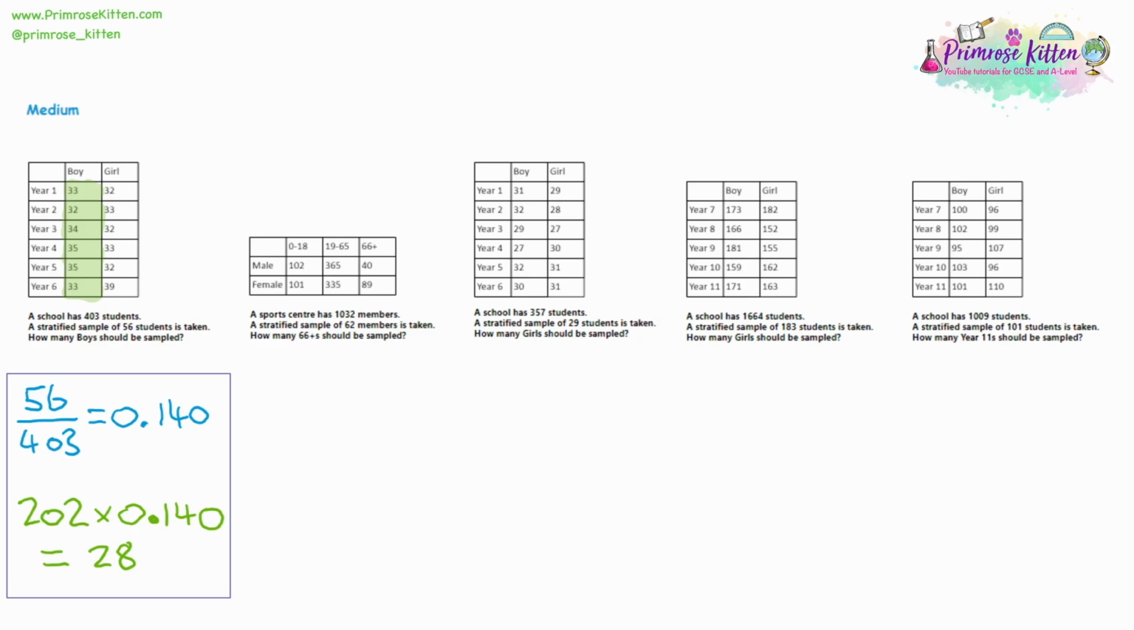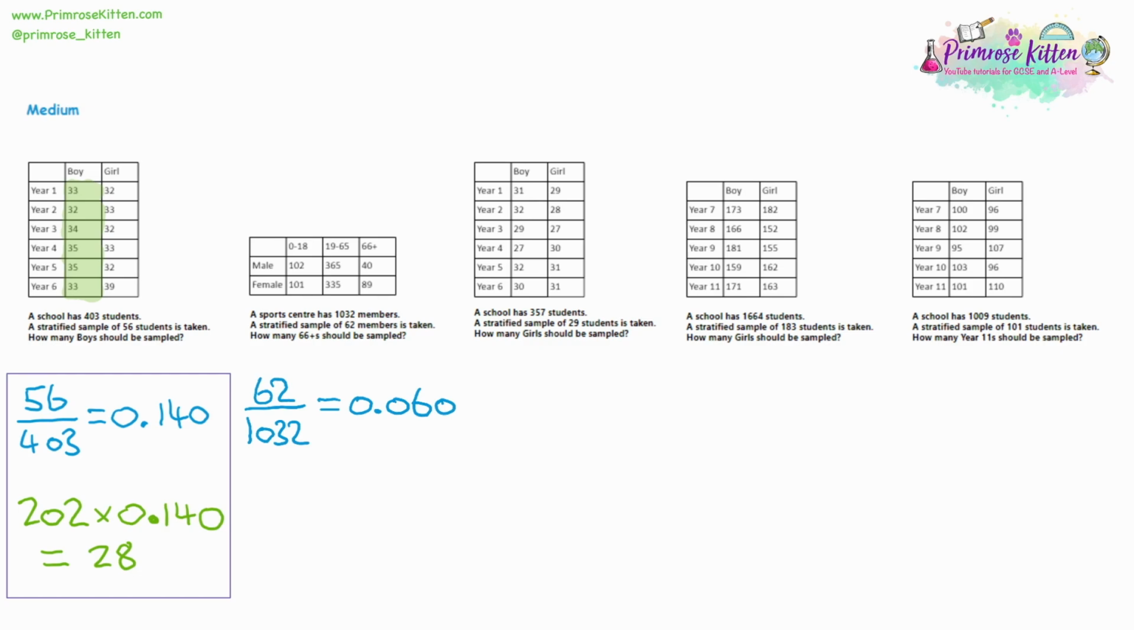For question 2, we are sampling 62 members of a 1,032 member sports centre. And we do that division, we're getting 0.06. So again, multiply by 100 to understand this. We're asking 6% of the people who go to the sports centre.